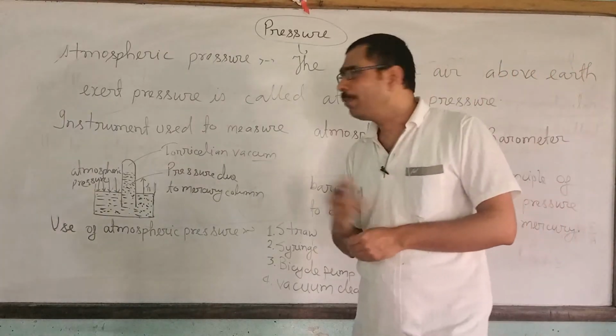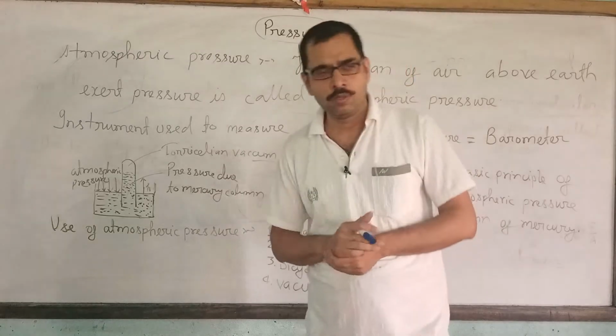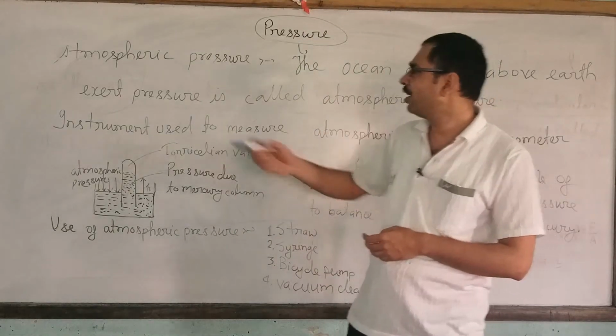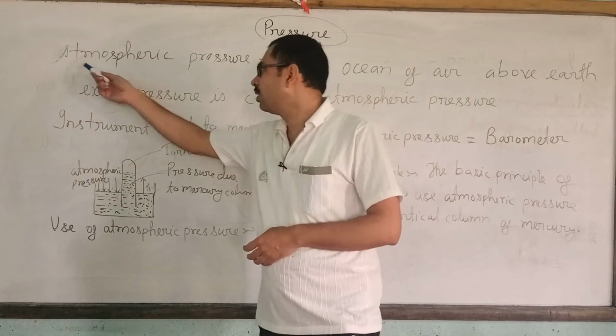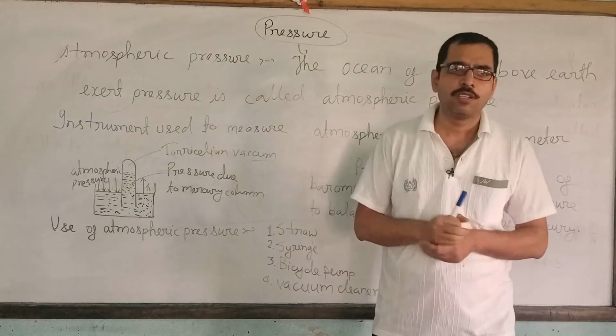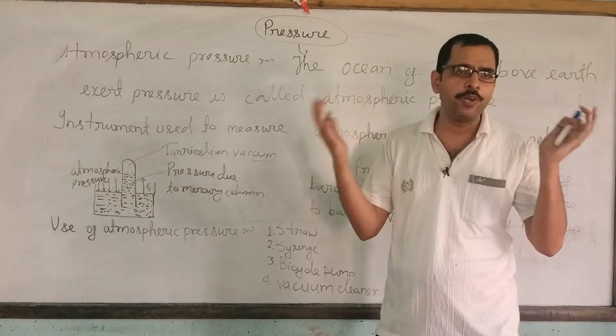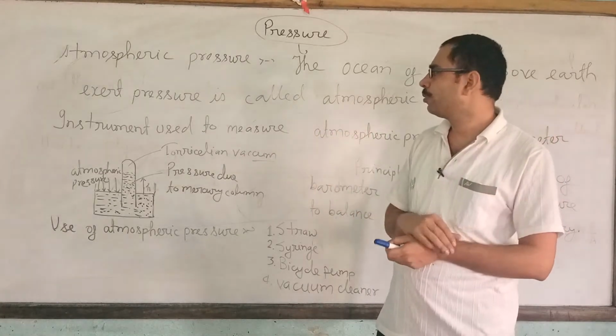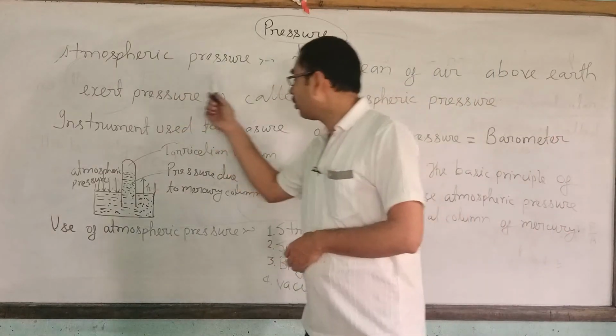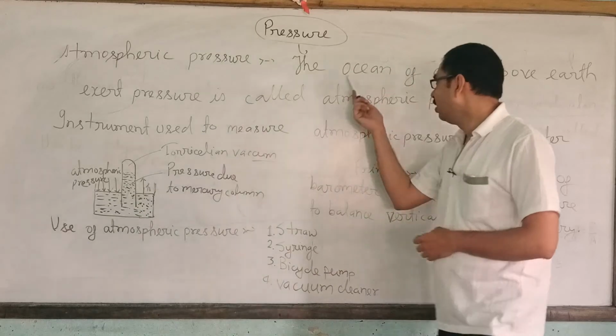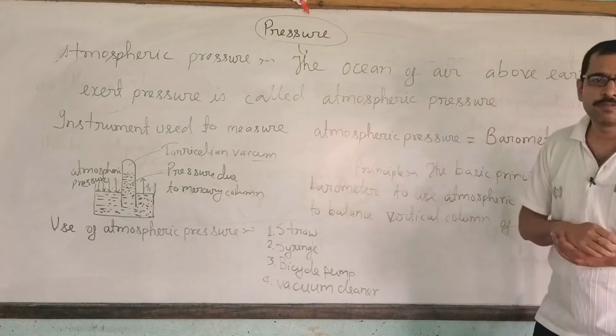Now, the types of pressure. The first type is atmospheric pressure. What is atmosphere? The air surrounding the earth is called atmosphere. So what is atmospheric pressure? The ocean of the air.